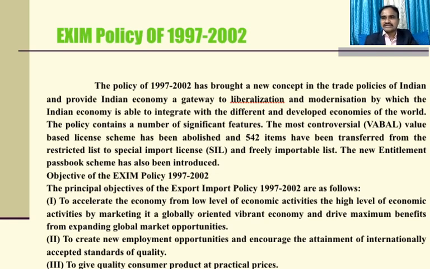The most controversial PAB value-based license scheme has been abolished, and 542 items have been transferred from the restricted list of special import license, that is SIL, to the freely importable list. The new entitlement passbook scheme has also been introduced.